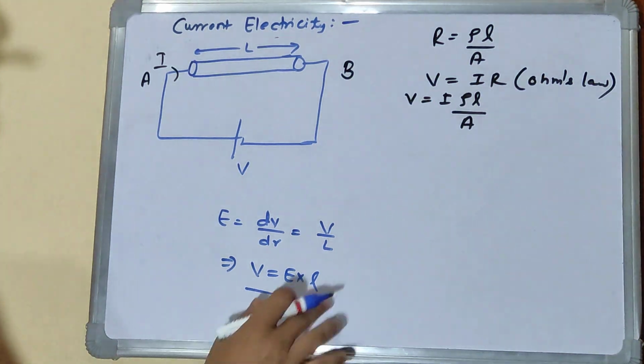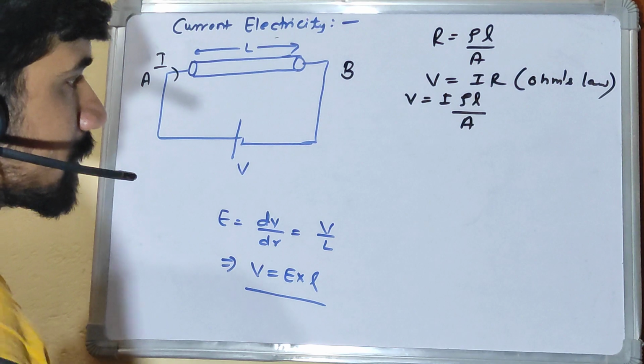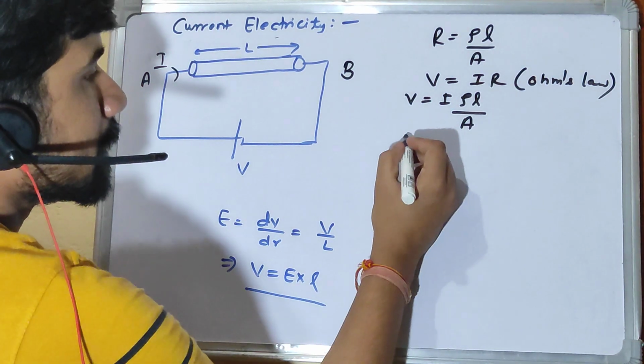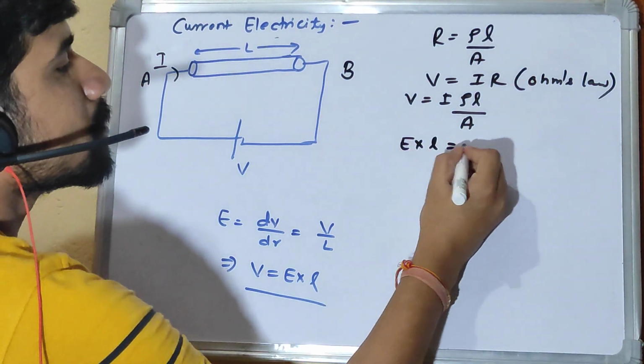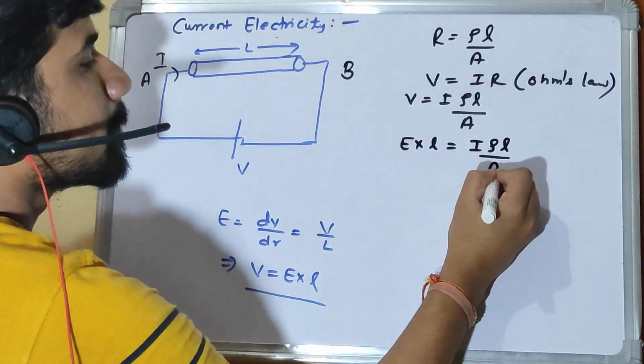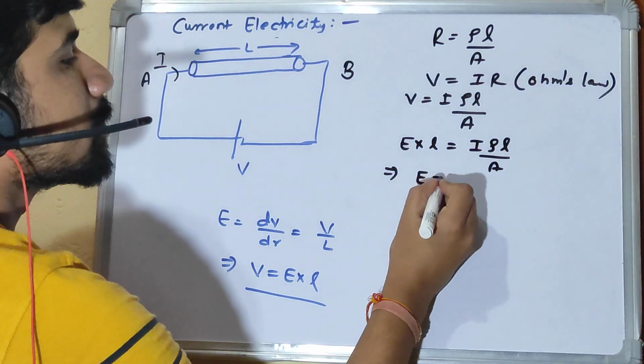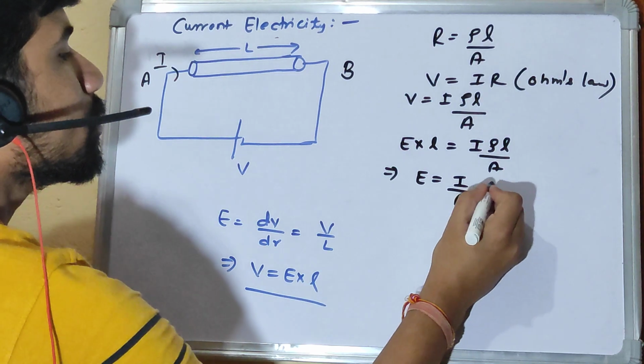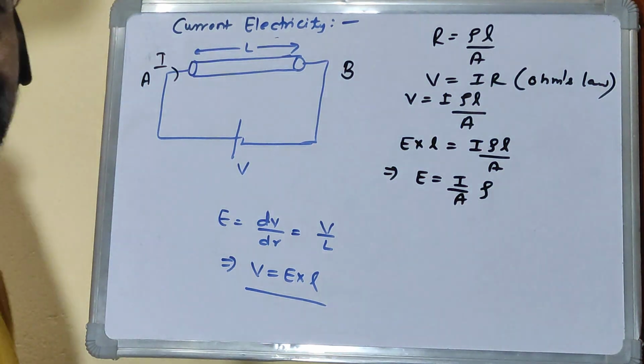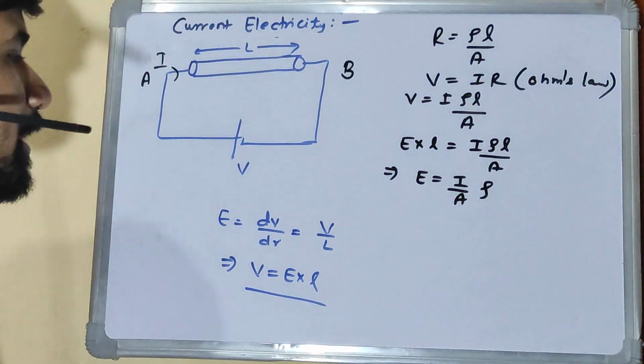Now if I place V equal to E into L here, this becomes E into L equal to I rho L by A, and this becomes E equal to I by A into rho.